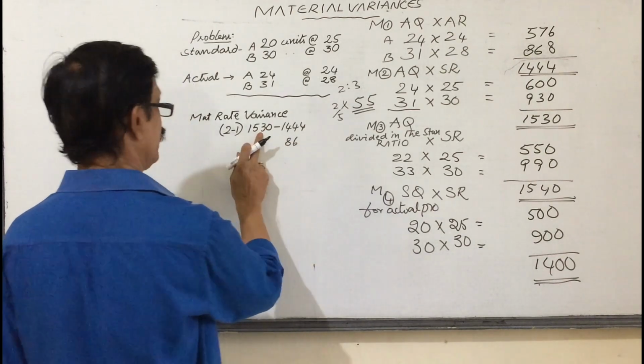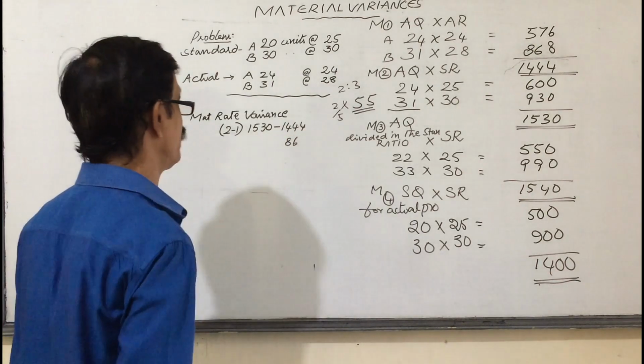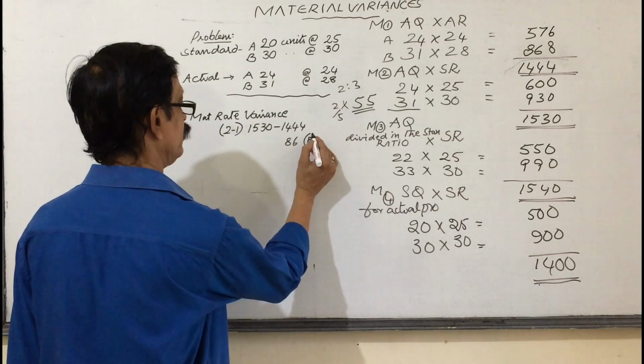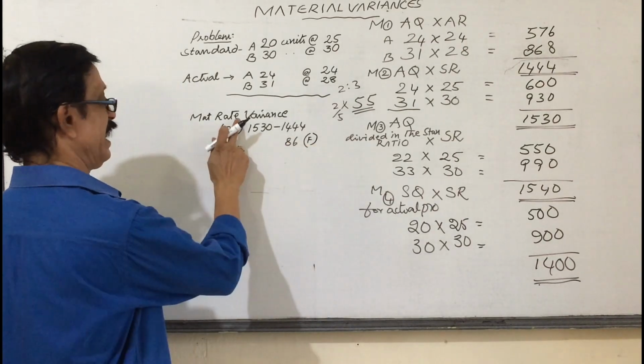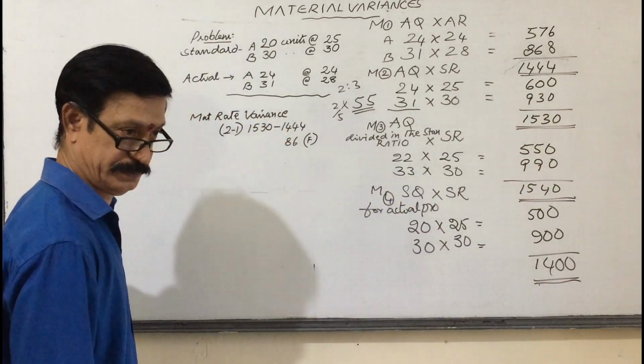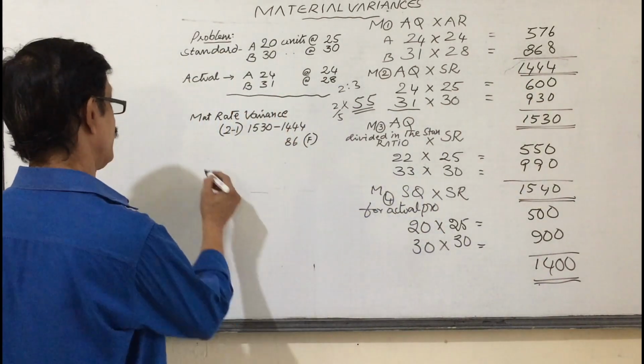We got 86. This minus this. That is what we got, favorable, plus value. Material rate variance, 2 total minus 1 total. Understanding?